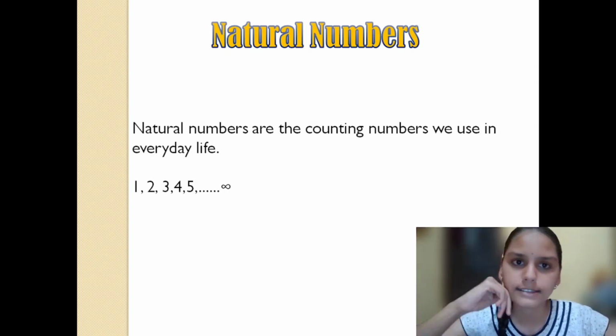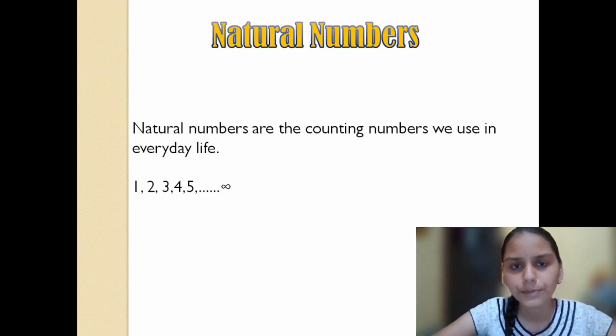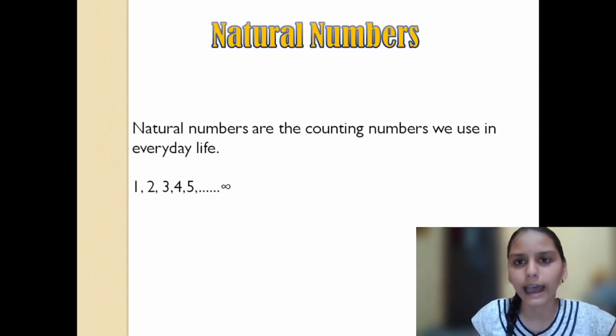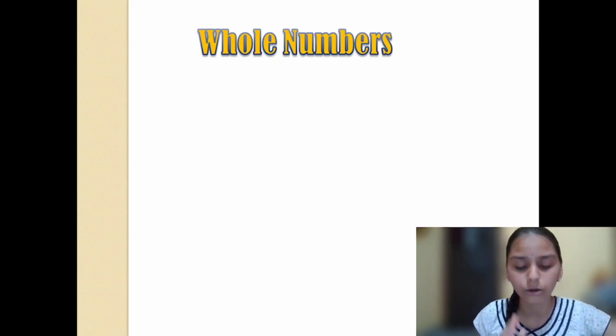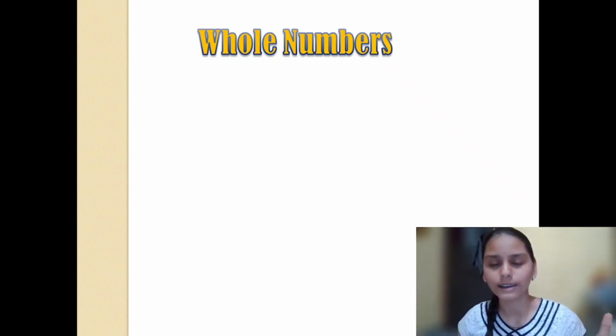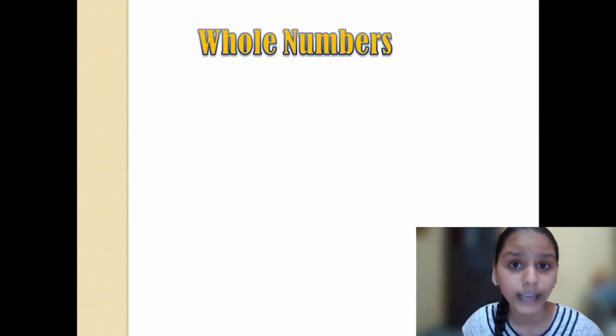We cannot call it natural numbers because we have already called those numbers natural numbers. So for that, we have given the name whole numbers. Why whole? What does whole mean? Whole means full. So we are even including 0, and we are telling it in whole, right? That's why we are going to call them whole numbers.